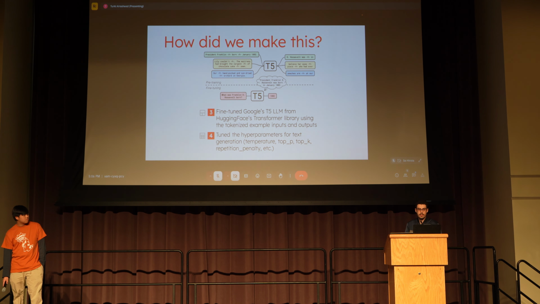Thirdly, we fine-tuned the T5 large language model using the tokenized example inputs and outputs. Then we tuned hyperparameters for text generation, like the temperature, top P, top K, and so on. These basically control how random the outputs of the text is.